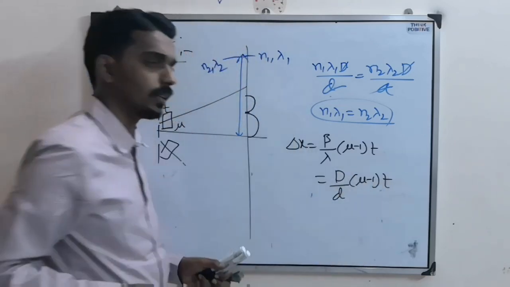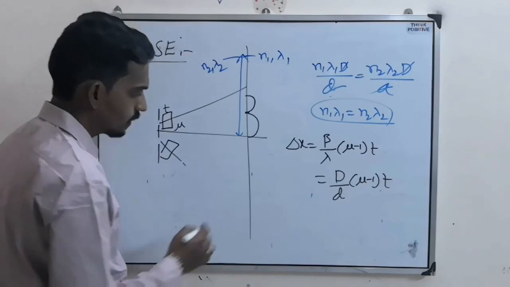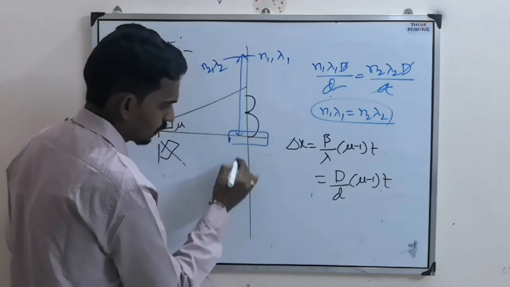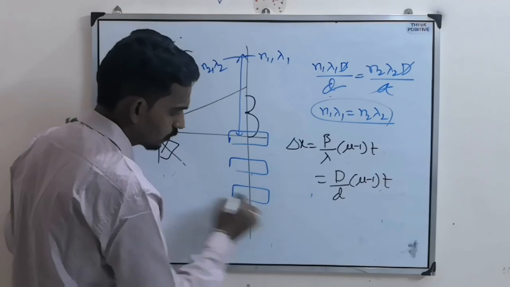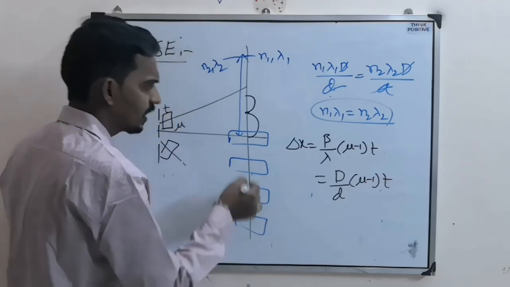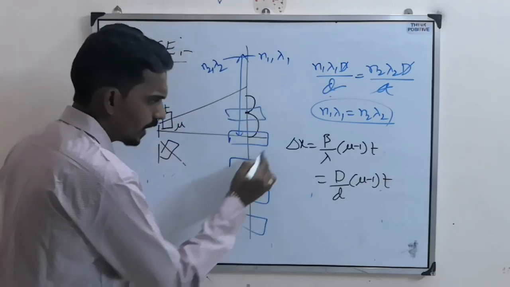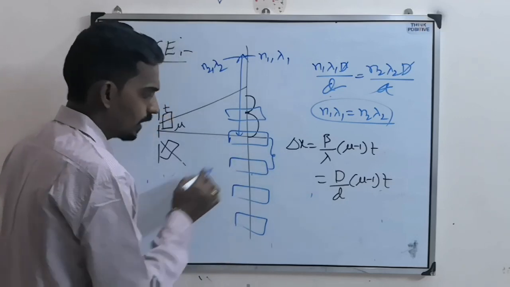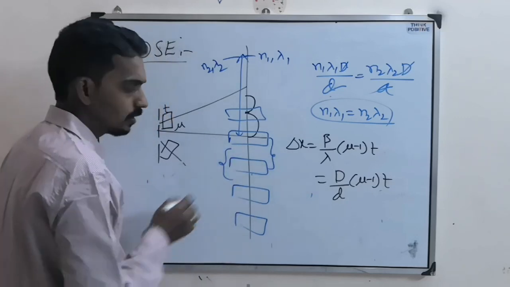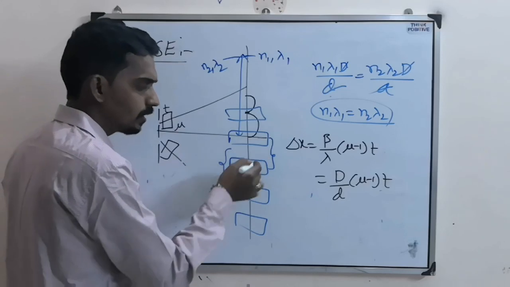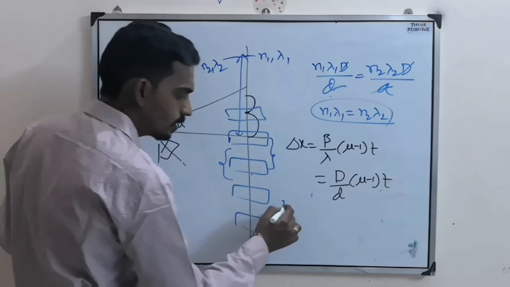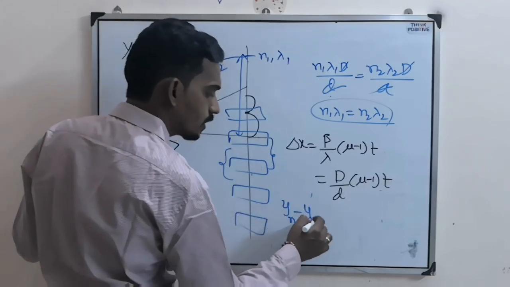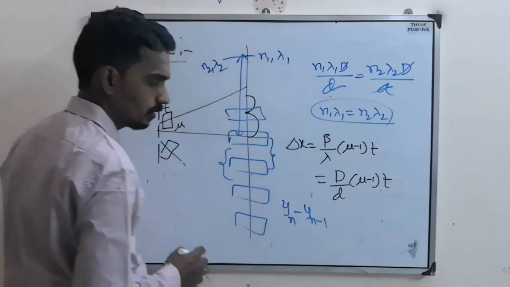Now the question is, what is beta? Beta is, see here, suppose this is the central fringe. This is the next one. This is the next one. Bright one, next one. Here or here, anywhere, you take any two successive bright or any two successive dark. The distance between these two, like distance of nth one minus distance of n minus 1.